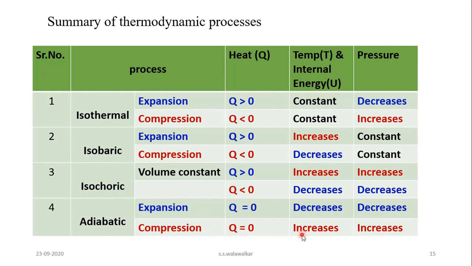So whenever expansion takes place, the temperature of the system decreases as well as the internal energy of the system decreases, and the pressure of the system also decreases. But when compression of gas takes place, then temperature increases and therefore the room becomes warm, as well as internal energy increases and pressure also increases. So this is the summary of all the 4 thermodynamic processes: isothermal, isobaric, isochoric and adiabatic.